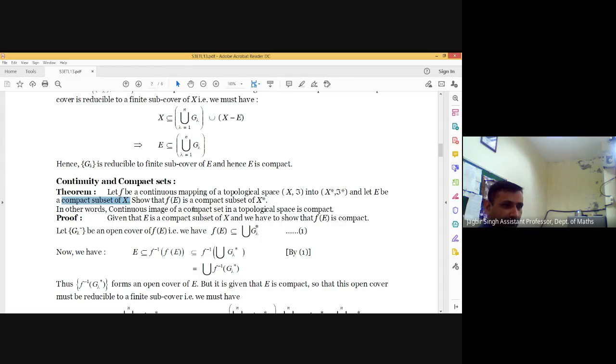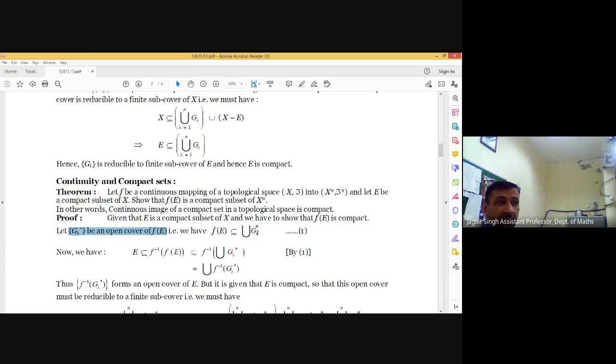Is it okay? The mapping is given to be continuous. It means the inverse image of an open set is open. Also E is given to be compact. And our target is to prove that f of E is also compact. To prove that f of E is compact, just consider any open cover G lambda star of f of E. Means f of E is contained in union lambda G lambda star. From here, we know E is contained in f inverse f of E, and this is contained in f inverse of union lambda G lambda star, which can be written as union lambda f inverse G lambda star.